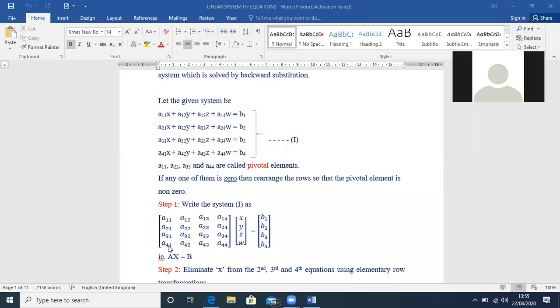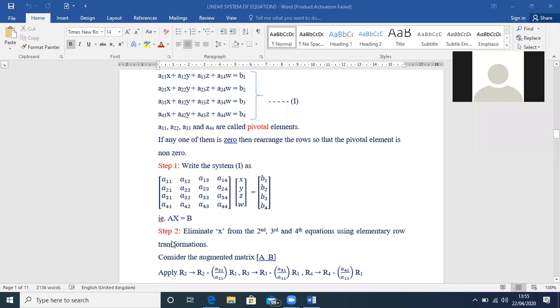So the first step is, after having the equations, you write them in matrix form. Then the second step is to eliminate X from the second, third, and fourth equations.